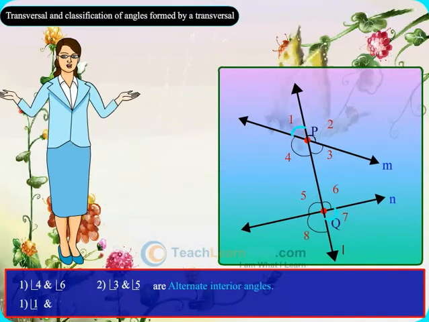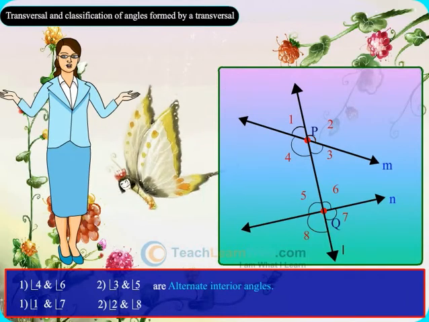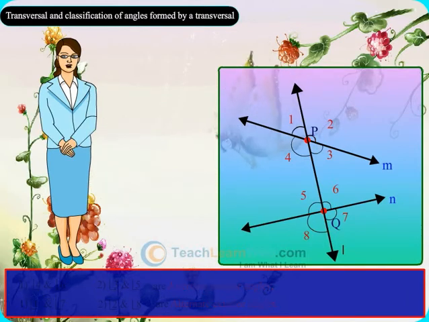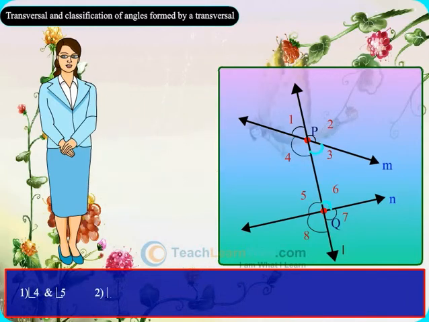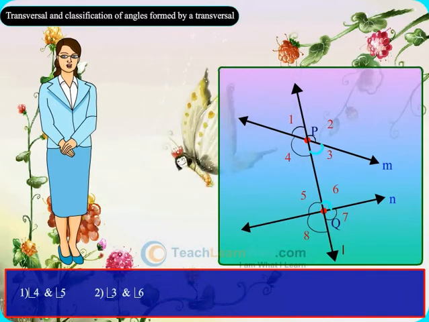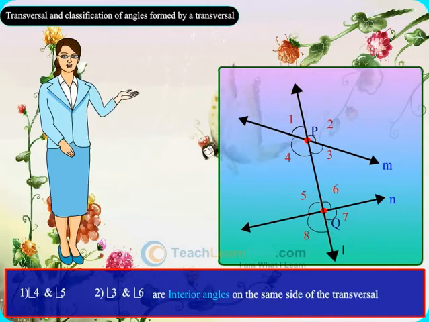Angle 1 and angle 7, angle 2 and angle 8 are alternate exterior angles. Angle 4 and angle 5, angle 3 and angle 6 are interior angles on the same side of the transversal.